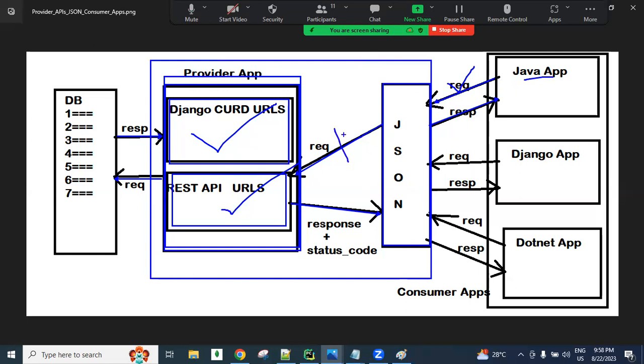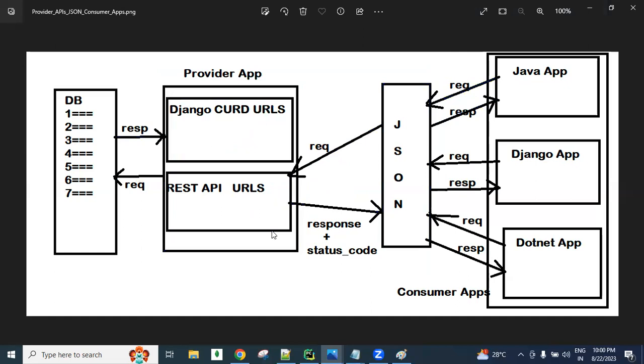How is the conversion done? These conversion-related lines of code in our REST API, converting JSON into Django and Django into JSON format, how we are writing the logic. These logics we are going to learn in this Django REST framework.